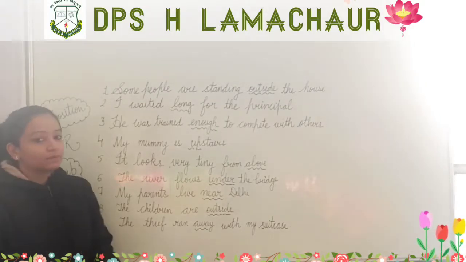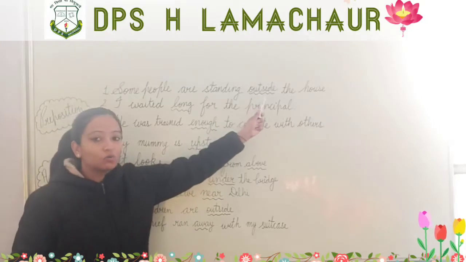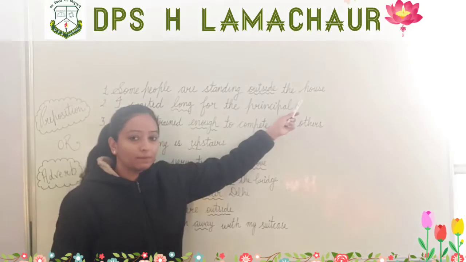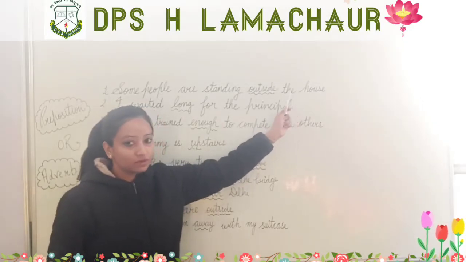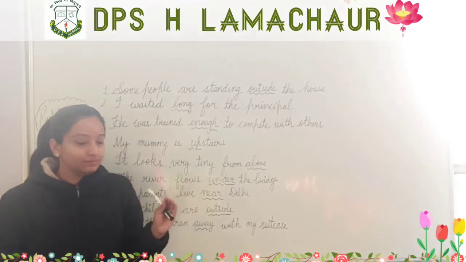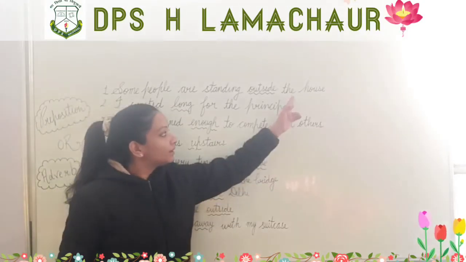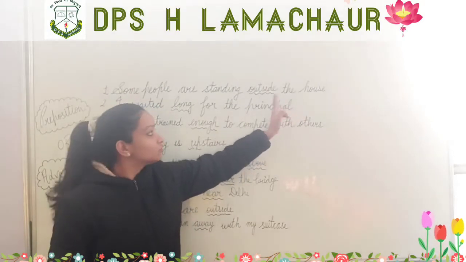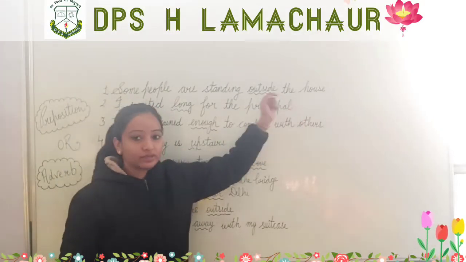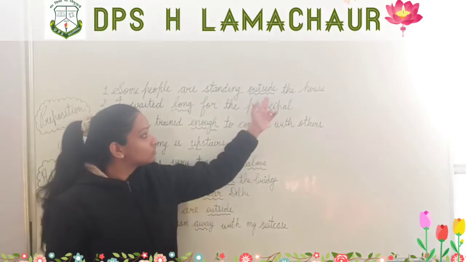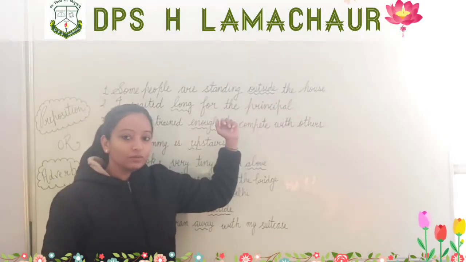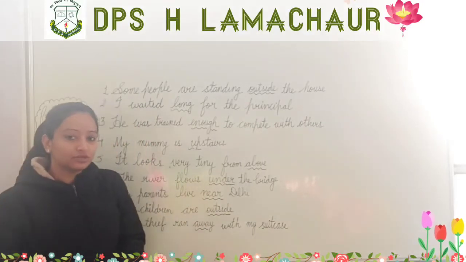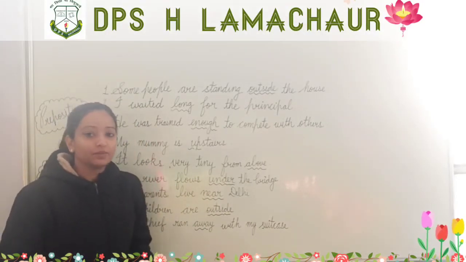As you can see, I have underlined outside here. Outside is written before the house. You can ignore the article the. Apart from the, we have house also. So house is a noun, and outside is written before the noun. So yes, it is a preposition, because we write prepositions before nouns.